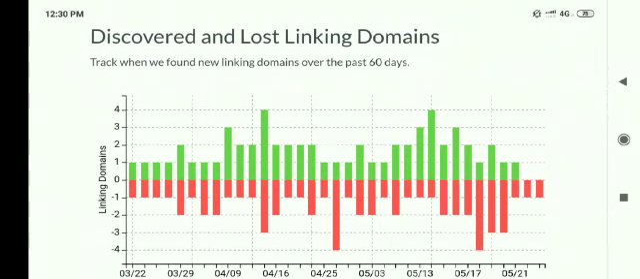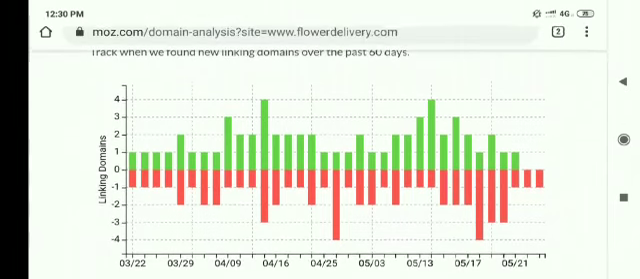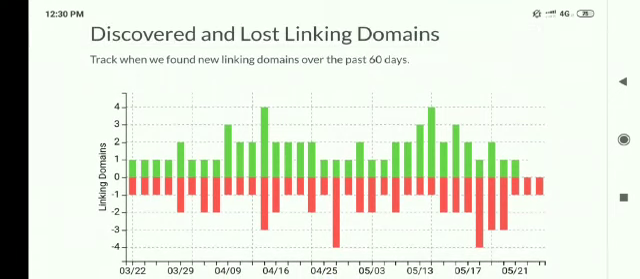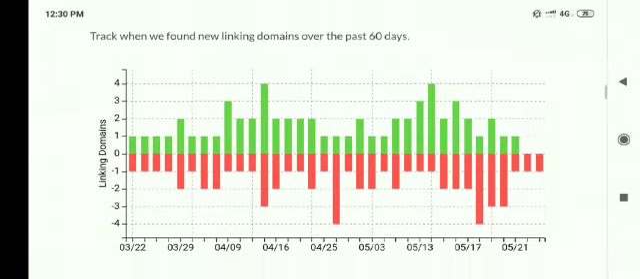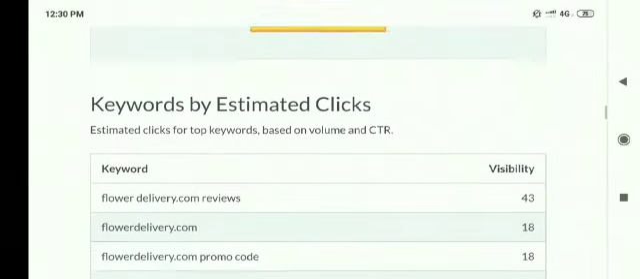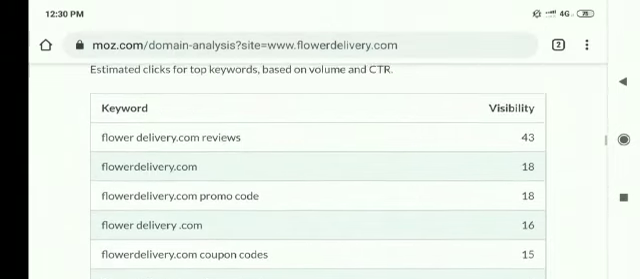And it also gives another good figure, that is discovered and lost linking domains. Okay, in this graph we can see in the past 60 days how many backlinks we have lost and what new links have been discovered as per this tool. Okay, so you get more detailed data in a paid section of it. And here are the top keywords that we've been ranking for. So flowerdelivery.com reviews, flowerdelivery.com, that is the domain, flowerdelivery.com promo code. So these are the top keywords that we are ranked for.